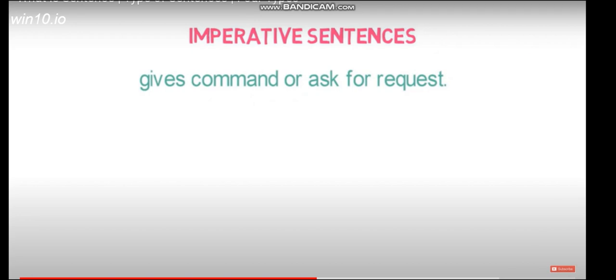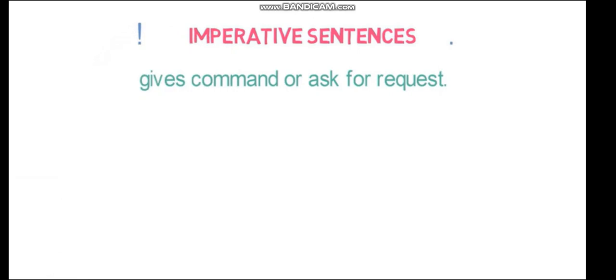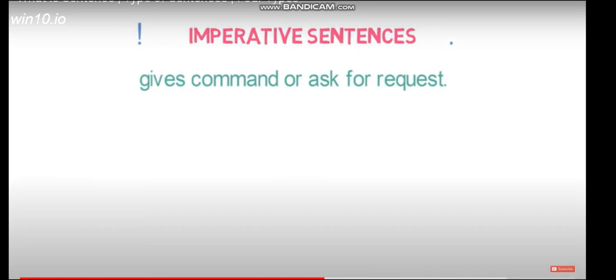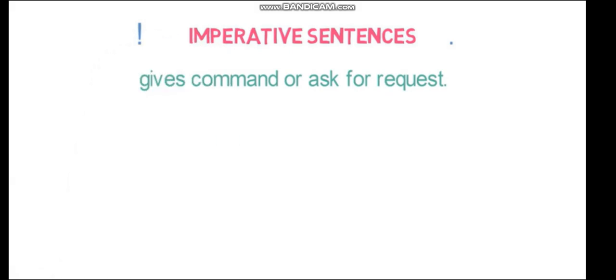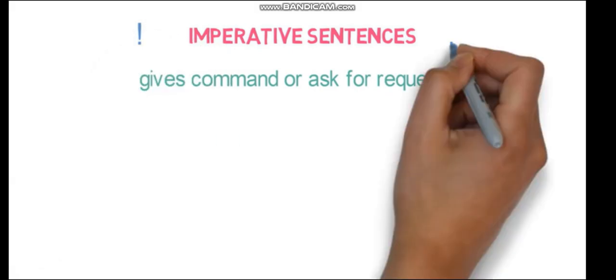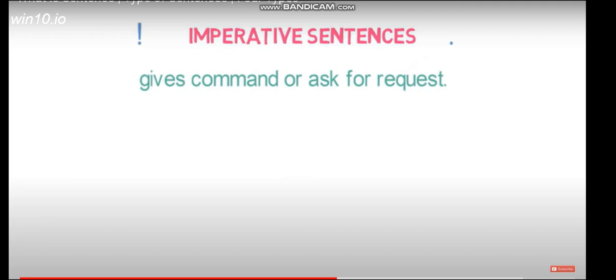They end with a period or an exclamation mark, depending on how forcefully you say it. If the sentence is used in a very forceful manner, an exclamation mark is used. But when it is simple, a full stop is used.